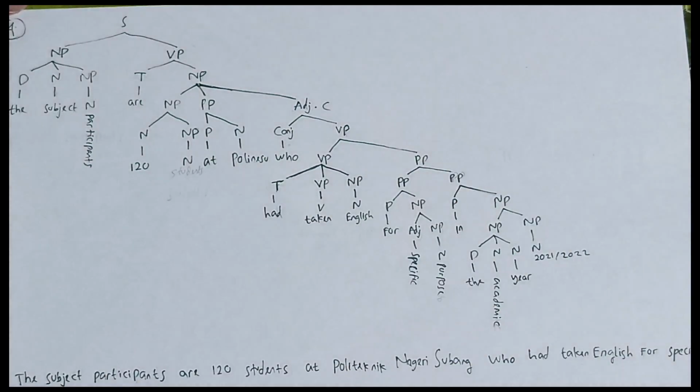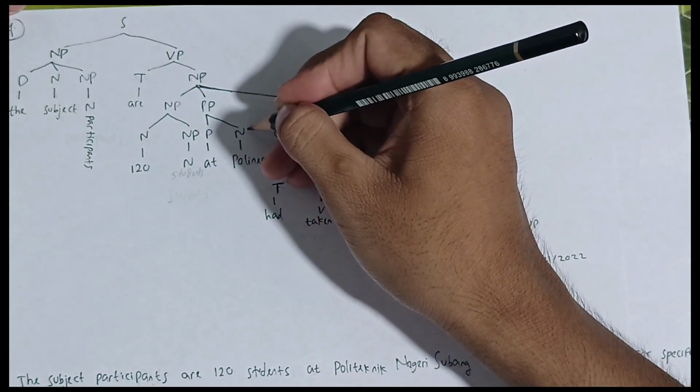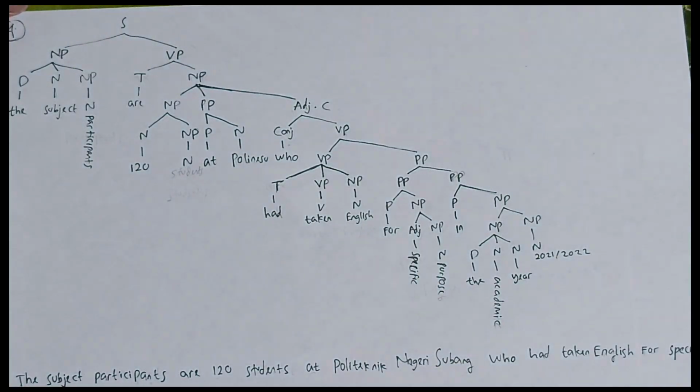So the is a determiner, subject is a noun, participants is a noun phrase, are is tense, 120 is a noun, students is a noun phrase, at is a preposition, Politeknik Negeri Subang is a proper noun or noun phrase. I forgot, let me correct this one.